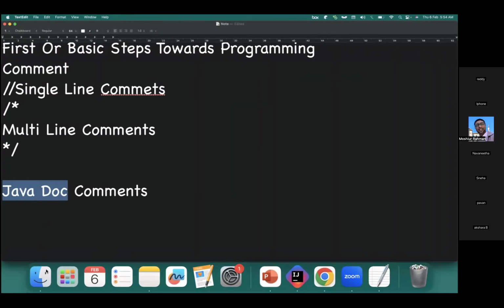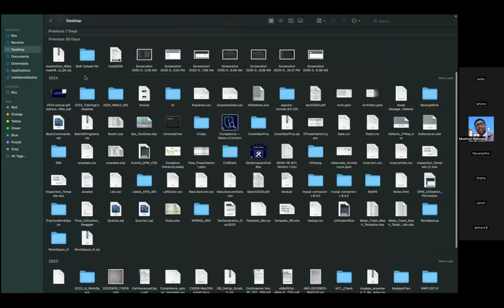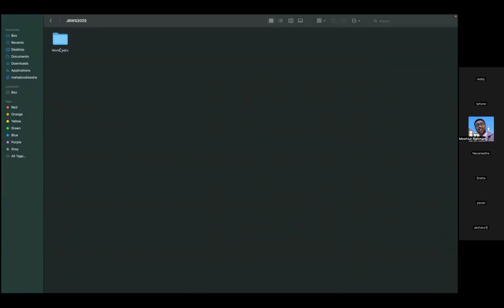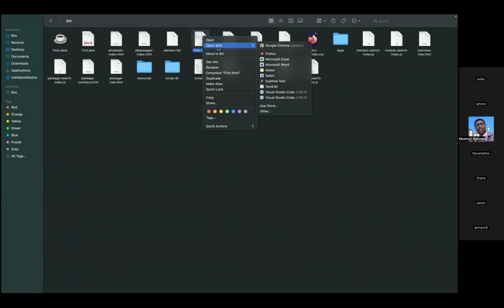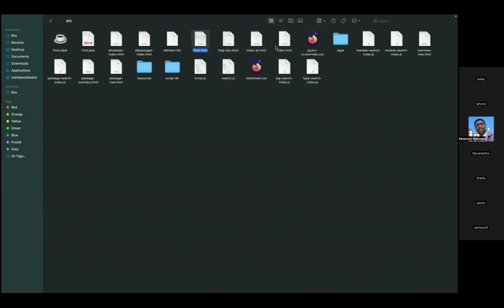Now let me go back to the hierarchy here. Let's use your programming structure. Open the source folder, you see all those things will come. Multiple files. Let us take any HTML file. This is my file name. What I will do is just open this directly, so open this here.